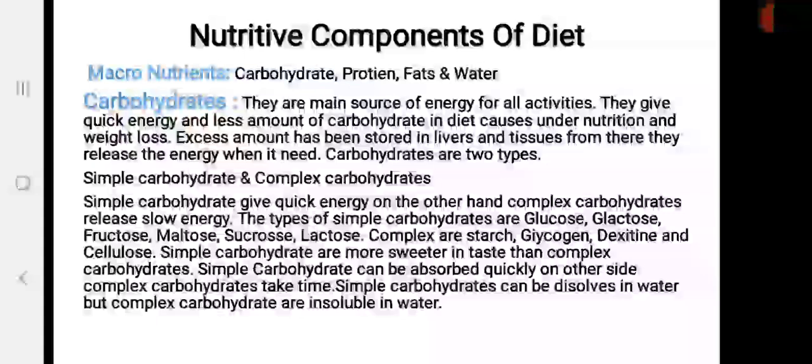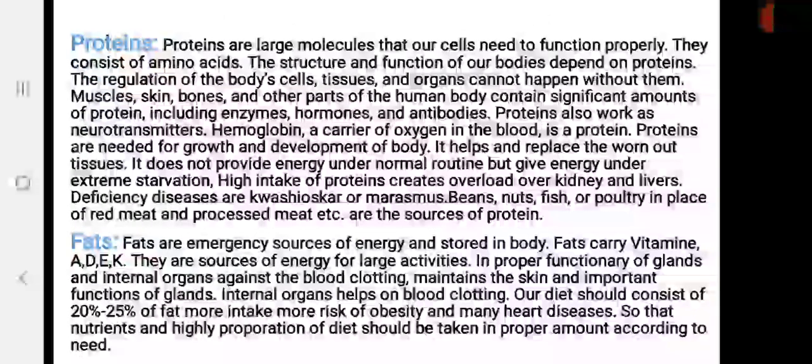Now I will tell you what are the sources of carbohydrates. Generally carbohydrates are found in rice, jowar, bajra, potato, banana, sugar and etc. Now our second macronutrient is protein.